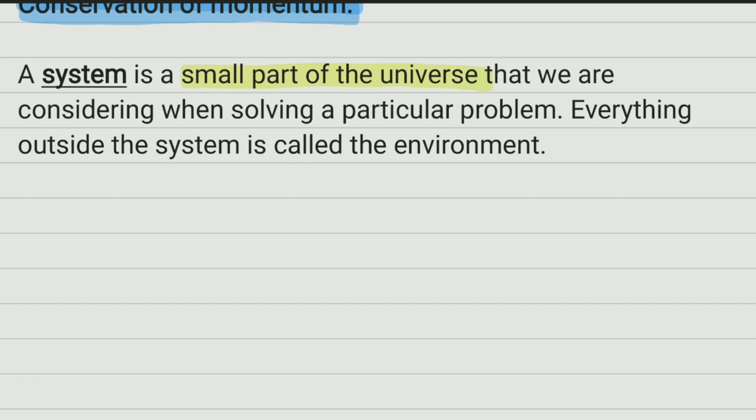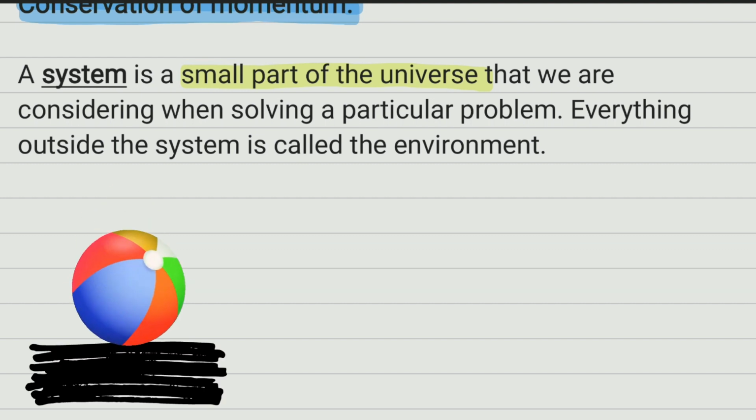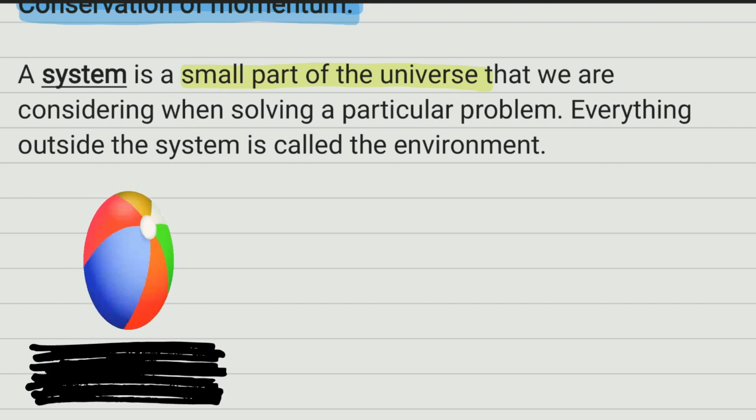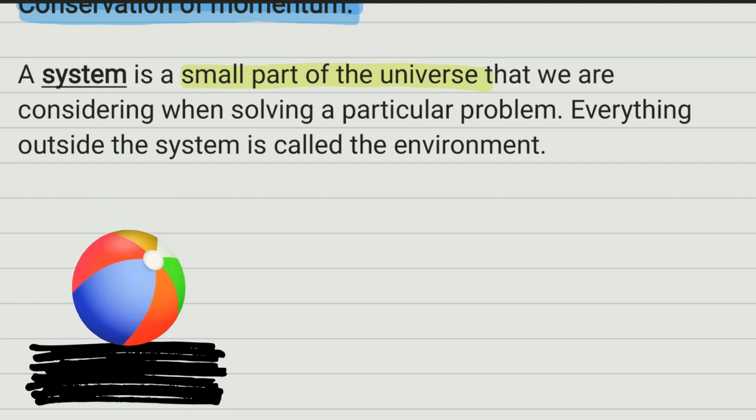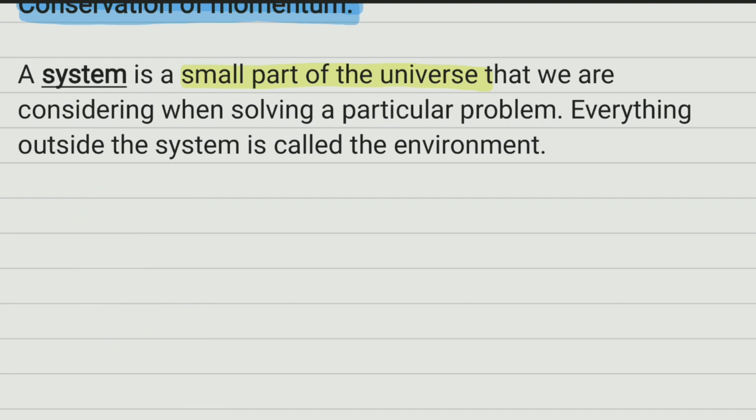For example, let's say a ball is dropped. Now what is acting on that ball? There is air acting, and there is the gravitational force from the earth. If we consider that the system is the ball and the earth, which is pulling the ball towards its center, then the system is the ball and the earth. Everything outside that is the environment. For example, the air is the environment and is not part of the system. It is there, it does exist, but it's not part of our system. We're going to see that in an example now.